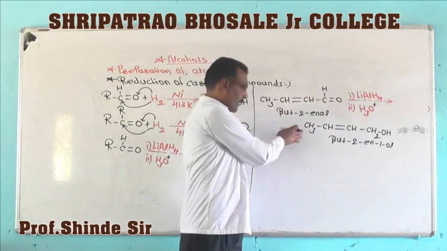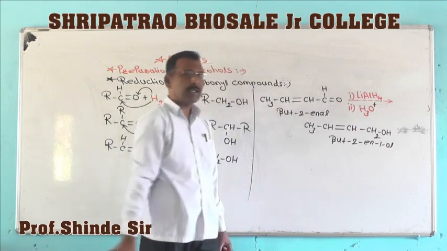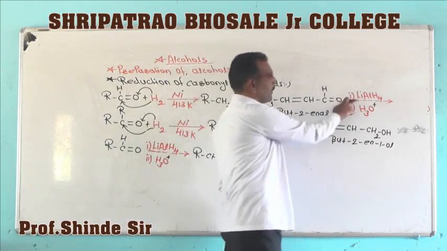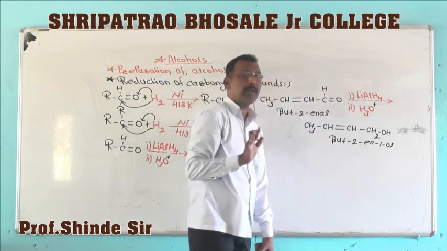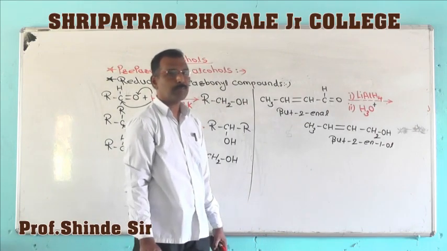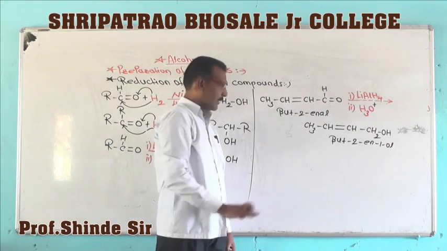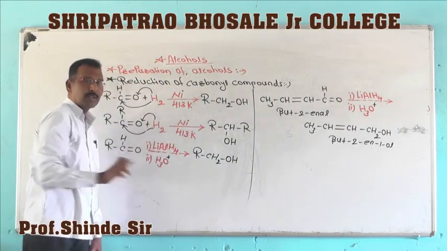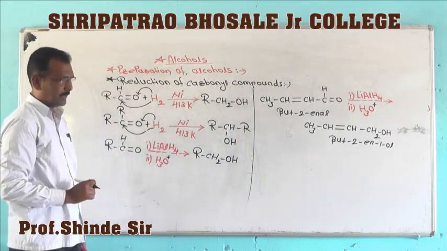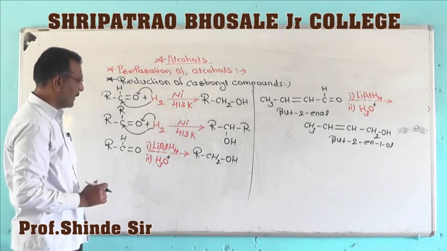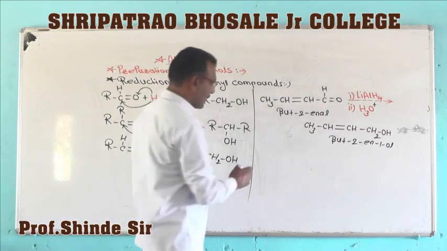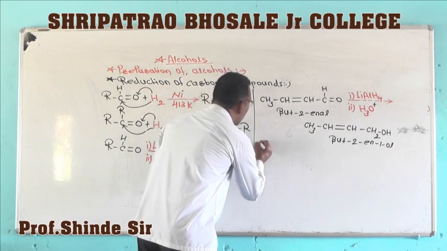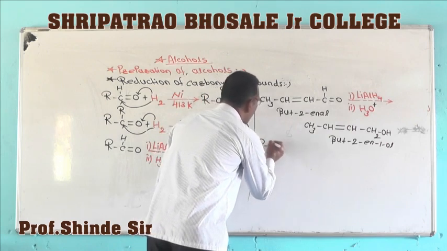So in this way you can obtain an unsaturated alcohol, but what we have to do is take lithium aluminum hydride as the reducing agent. Is it clear? Now next, we have seen aldehydes and ketones. Next, carboxylic acids. In the case of carboxylic acid, for example, consider we have taken this carboxylic acid.